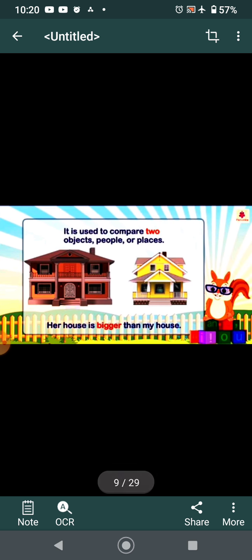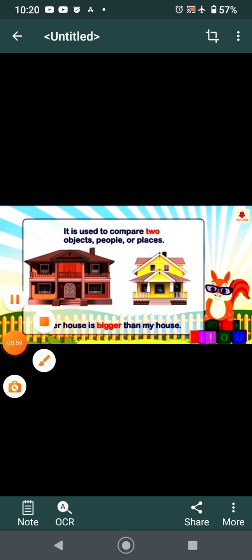I am taller than you. I am taller than Ritu, or Ritu is taller than me. Here is comparison between two. Like here, there is comparison between two houses. Her house is bigger than my house.